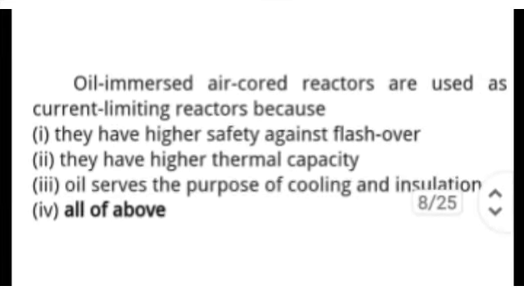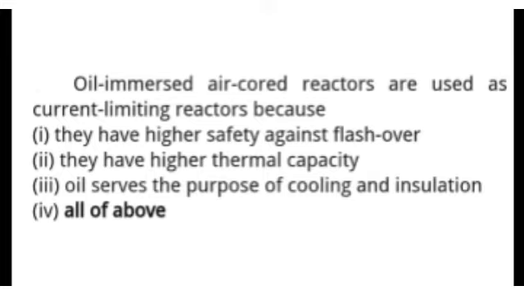Next question is, oil immersed air cooled reactors are used as current limiting reactors because, and options are they have higher safety against flashover, they have higher thermal capacity, oil serves the purpose of cooling and insulation, and all of the above.